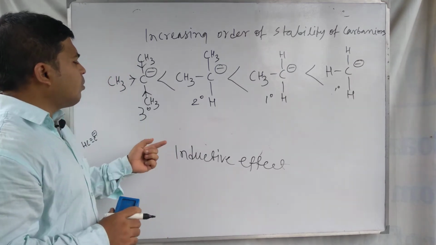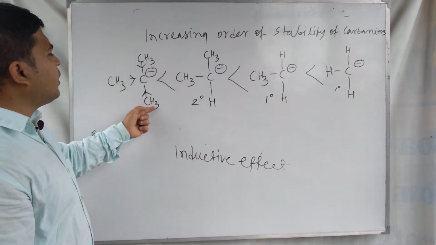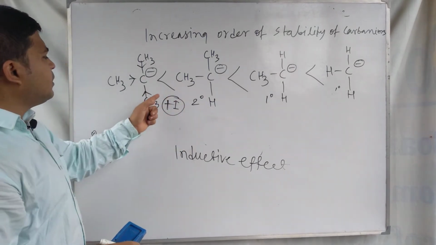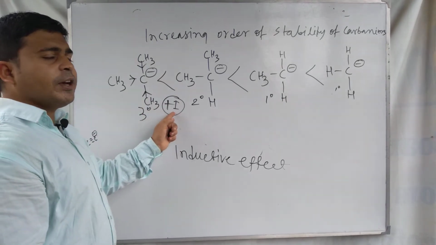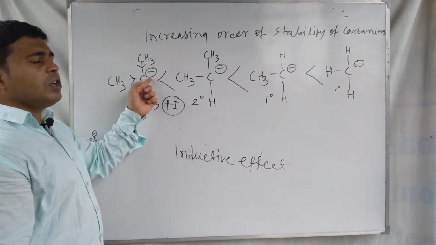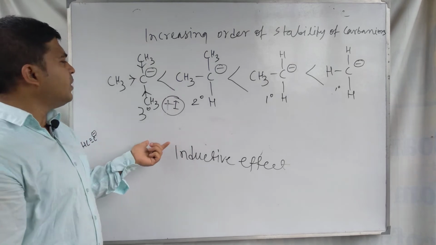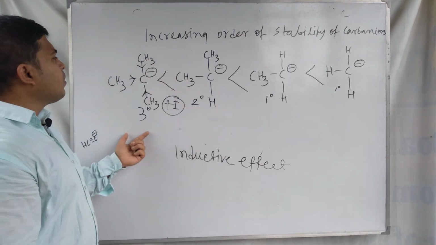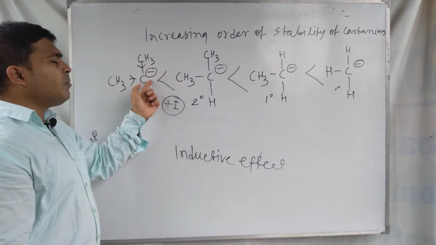If we consider the explanation of the inductive effect, in this case the three alkyl groups operate a plus I inductive effect. In the tertiary carbanion, the three methyl or alkyl groups operate the plus I effect, and due to this electron releasing inductive effect, the electron density on this negatively charged carbon is increased. As a result, it becomes more reactive, and more reactive means least stable. It has lower stability because of the increased density of negative charge on the carbanion carbon atom.